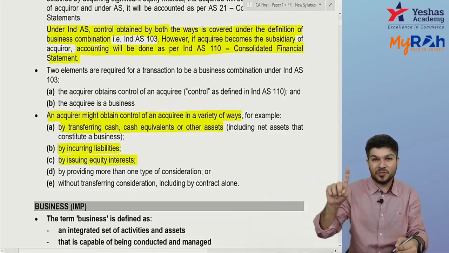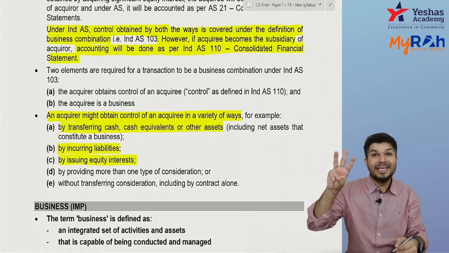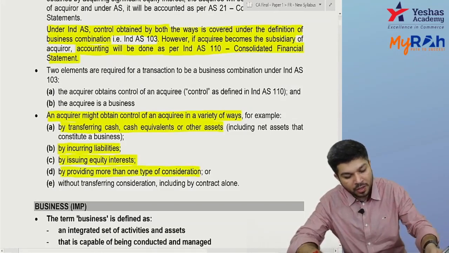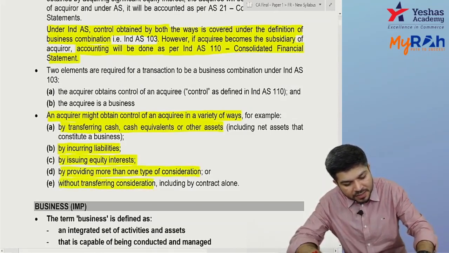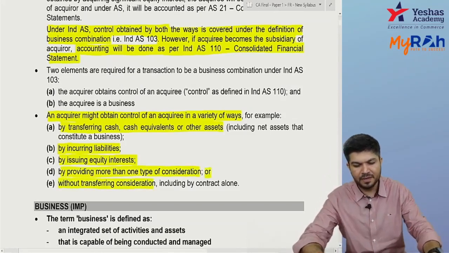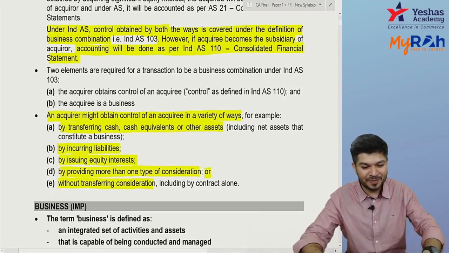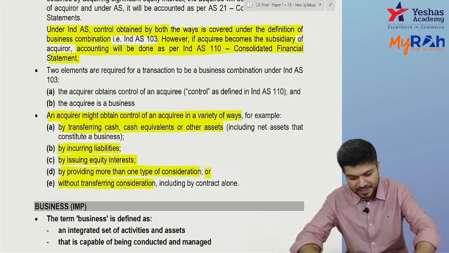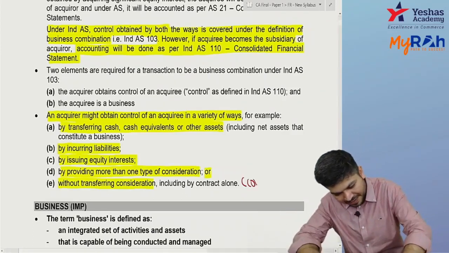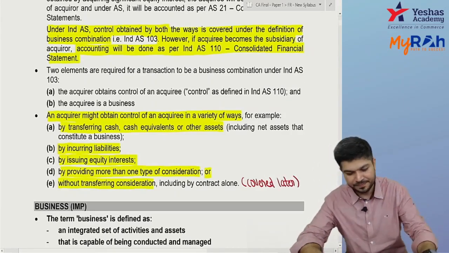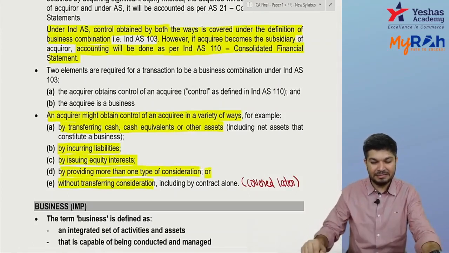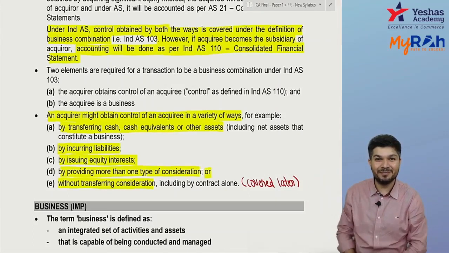Either by giving cash or by incurring liability or by issuing equity interest or more than one type of consideration, or without transferring consideration. Sir, ये क्या है? I get control over someone's business without transferring consideration. Sir, ये कैसे होता है? I just write over here, covered later. We'll have sums also on this, don't worry about it. It's without transferring consideration, by contract alone.